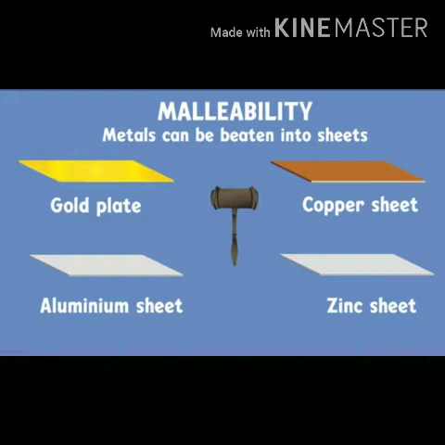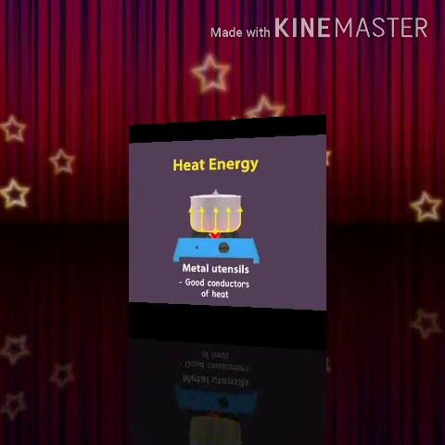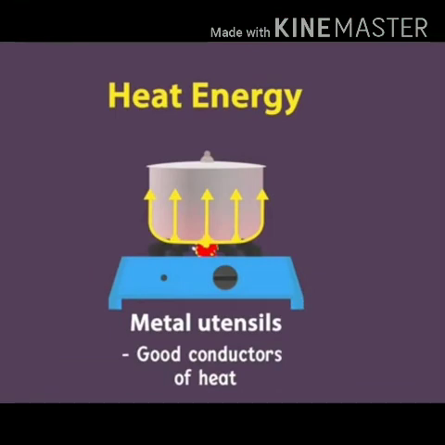So how will you define it? Malleability is the property in which materials can be beaten into thin sheets. So we can say that metals are malleable in nature, whereas non-metals are non-malleable in nature as they get crushed into pieces on beating. Now let's learn about the next physical property.